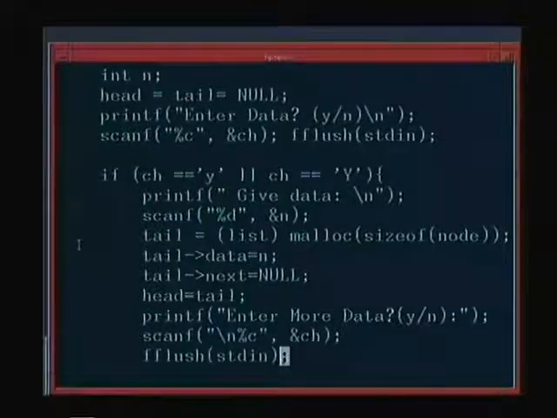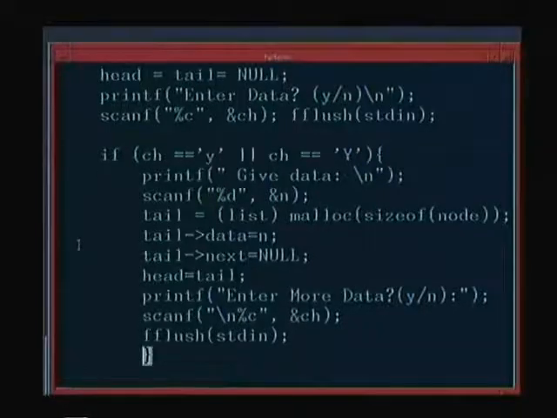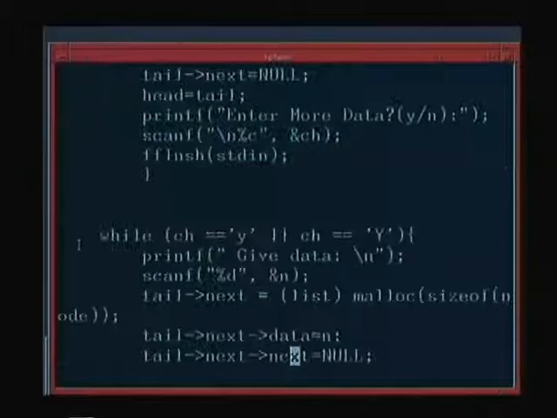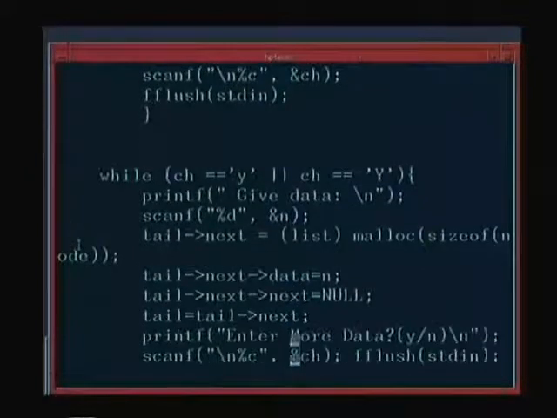And if you want to read more data, so this inserts the first element, it allocates data to tail, makes tail dot data equal to this, tail dot next null, and head and tail are the same, and it wants to read more data. If you give more data, then in the loop this is what it will do.